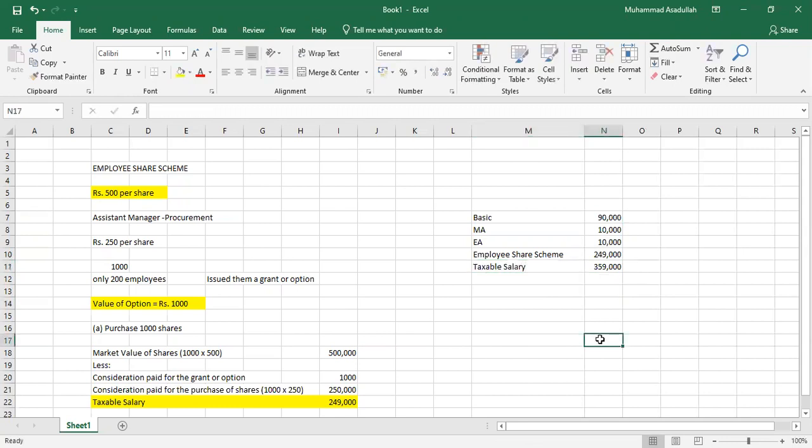Now, there is a twist in the employee share scheme.